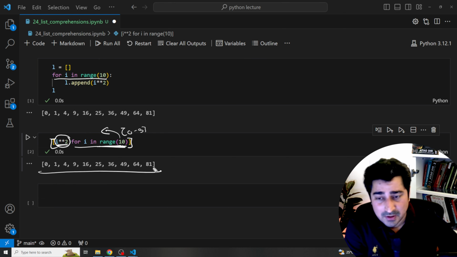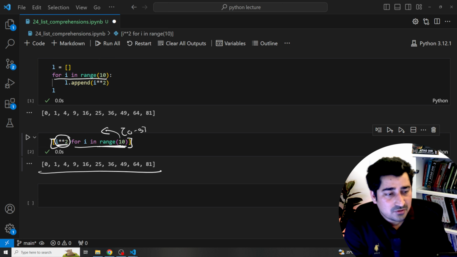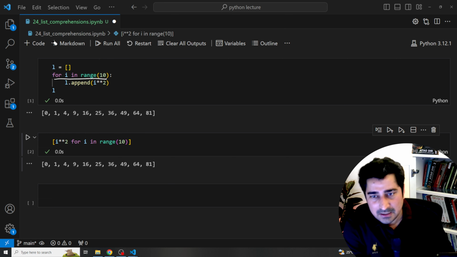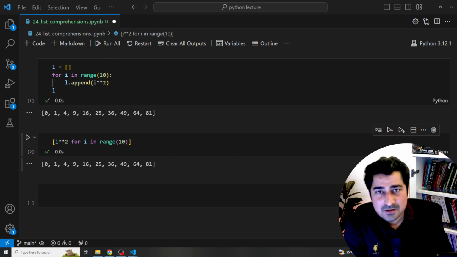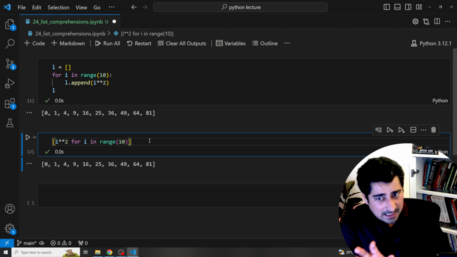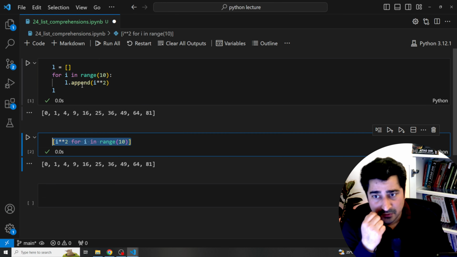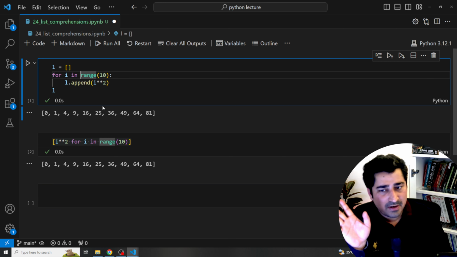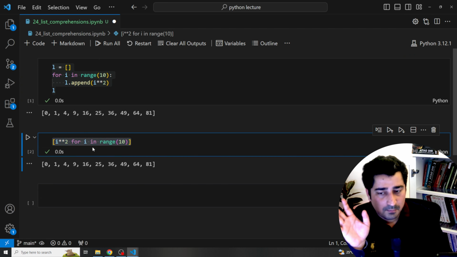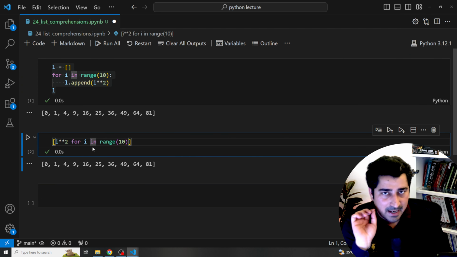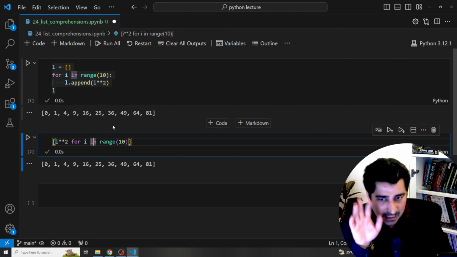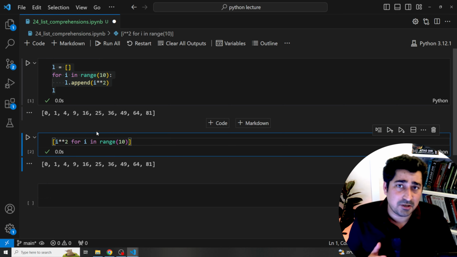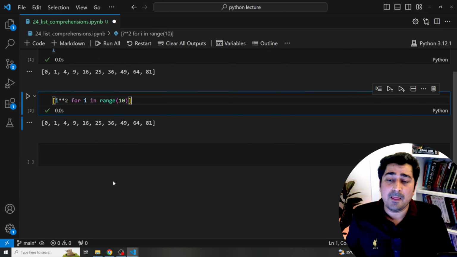I hope all of you are able to understand the meaning of list comprehension. List comprehension is just a shorthand, a precise way of writing a lengthy code in a single line. That's it, nothing more than that. If you are not comfortable with this particular code, you can go ahead with the other one. It's completely fine, there is no issue at all. Both codes are going to work in exactly the same manner and give you the same outcome. In this lecture, I'll show you more and more examples with respect to list comprehension.